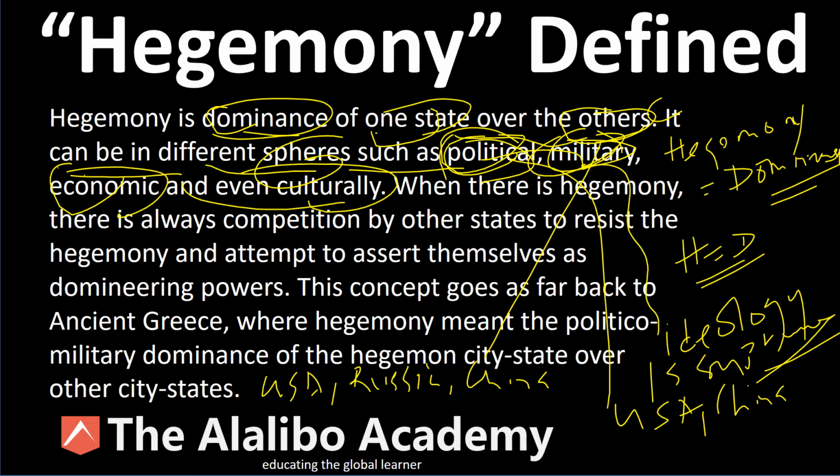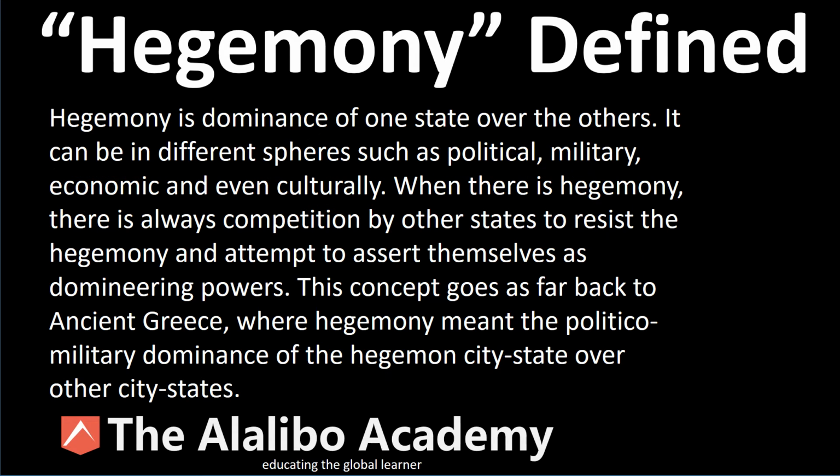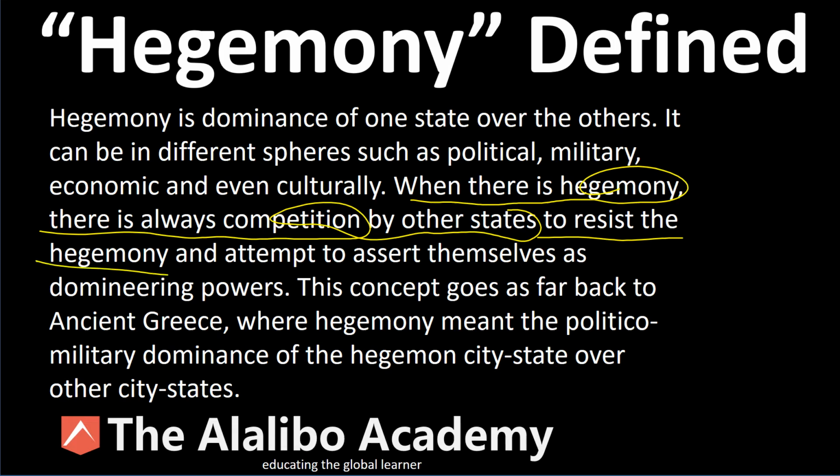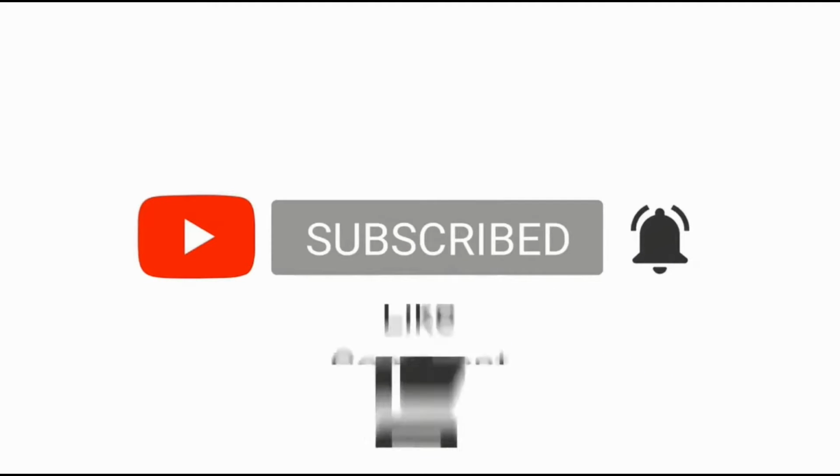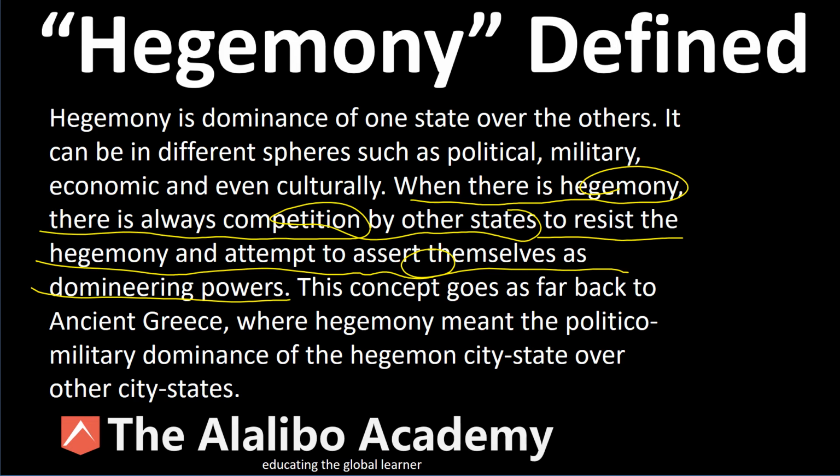So it says here, when there is hegemony, there is always competition by other states to resist the hegemony and attempt, right, to assert themselves as the dominating power. So there is a competition between, and sometimes among, several powers because they don't want one power to have that hegemony. So they seek to overthrow that nation state that has hegemony and assert themselves.